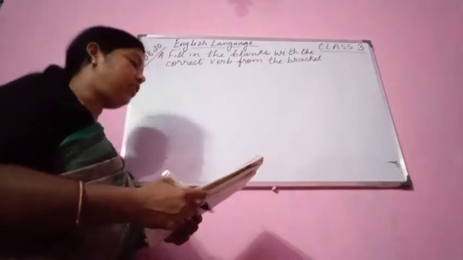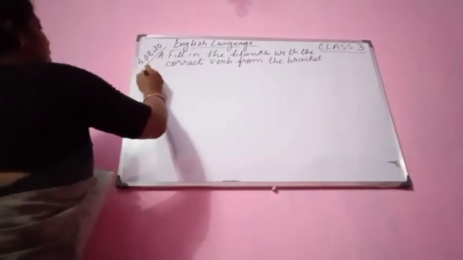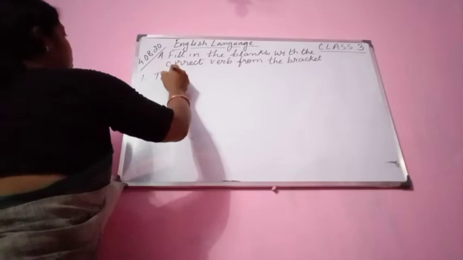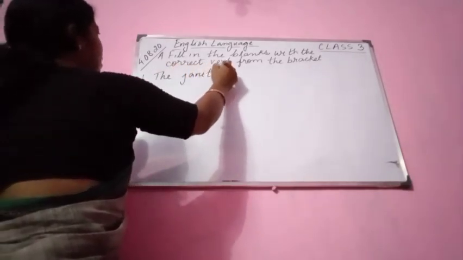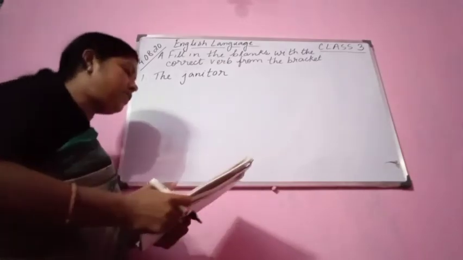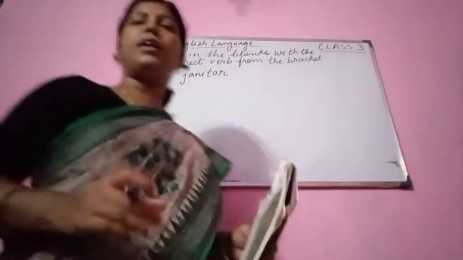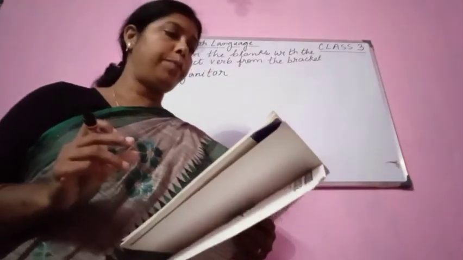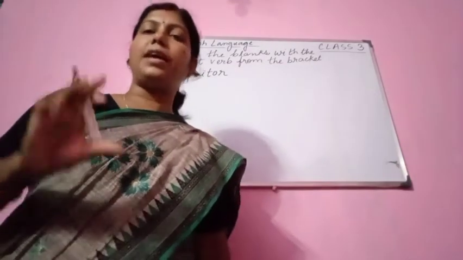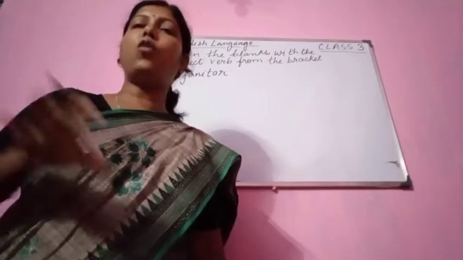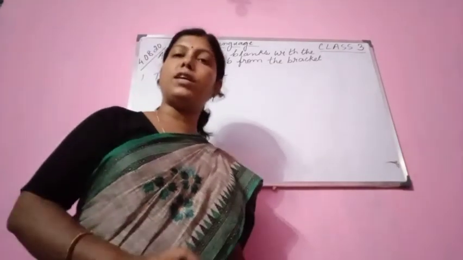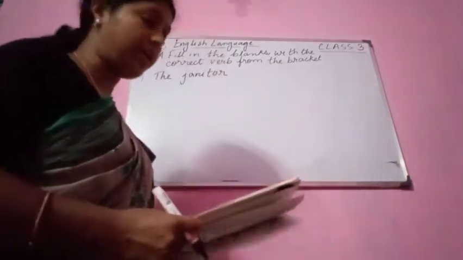The janitor, number one. The janitor. What is the meaning of janitor? The meaning of janitor is caretaker or doorkeeper of a building. Caretaker means those who take care of a building. That is known as janitor. So here you are learning a new word also.